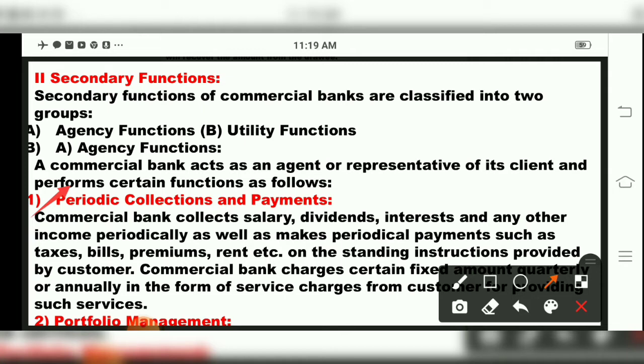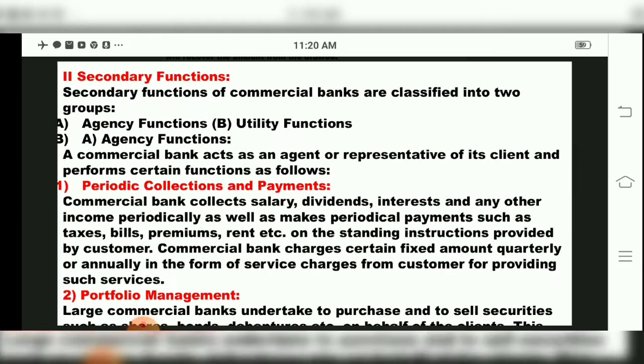In that, taxes, bills, premium, rent, etc. will be there. So that will be done as a fixed amount or quarterly. However the bank deducts, that will be done under which payment, children? Periodic collections and payments. But the bank will take a service charge for them. It means they want to deduct, or you do any online payment, children. So for that, deduction charges will be levied by the bank.